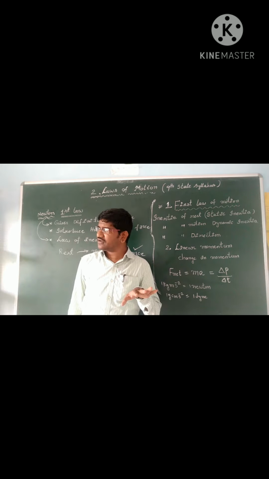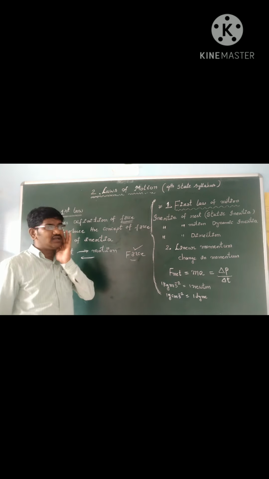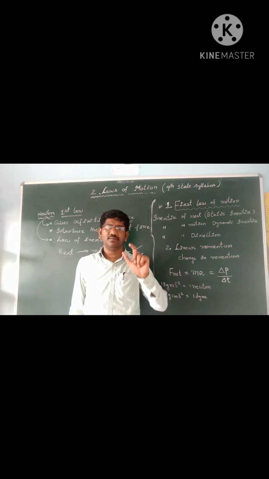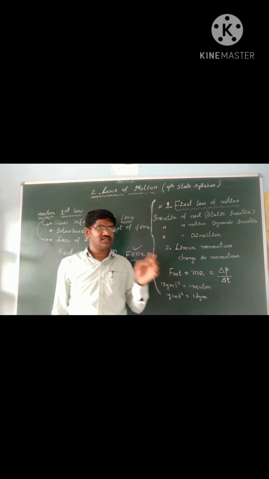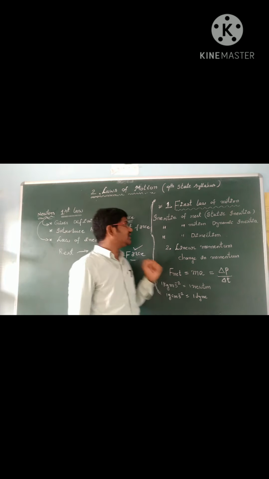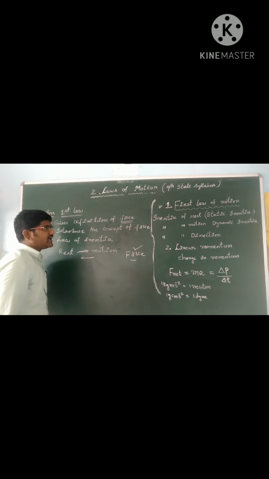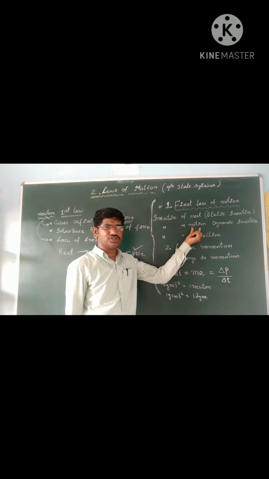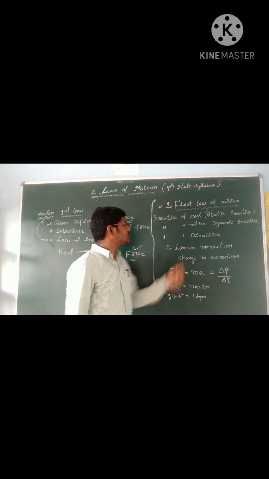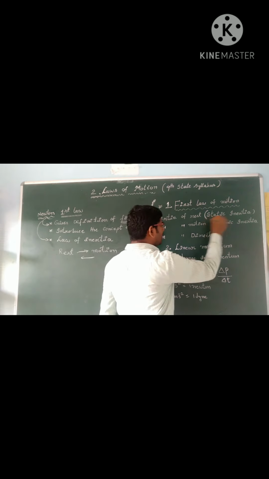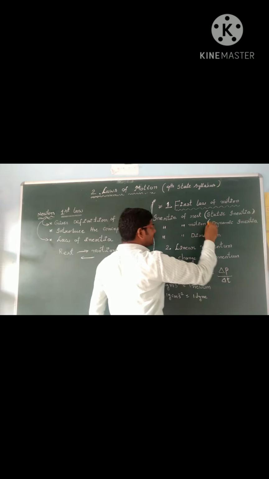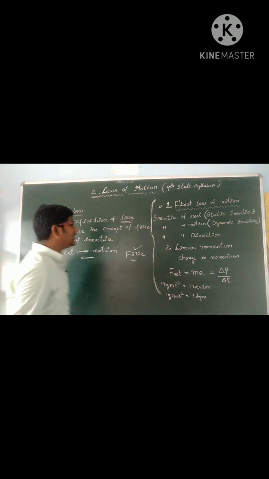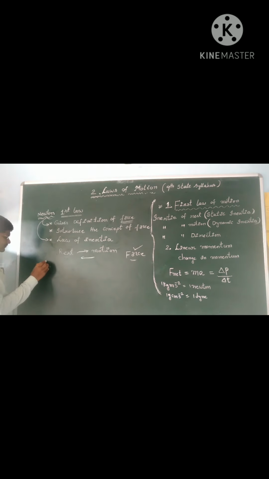So we know the definition clearly. And we know that an object cannot change its present state by itself. So they oppose the change in state of rest. That is called inertia. So again, this inertia is of three types: inertia of rest, inertia of motion, inertia of direction. Inertia of rest is also called static inertia, inertia of motion is dynamic inertia, and then inertia of direction. Inertia means opposition.